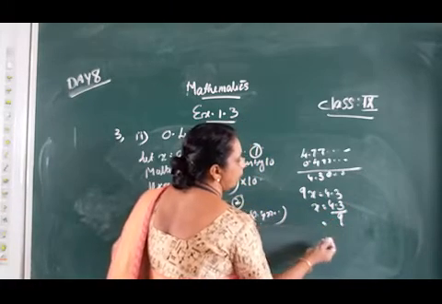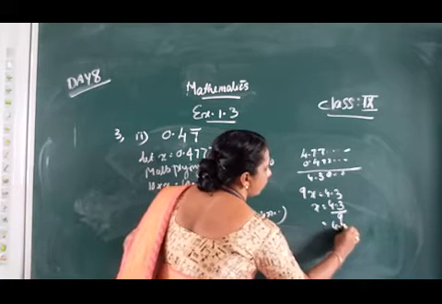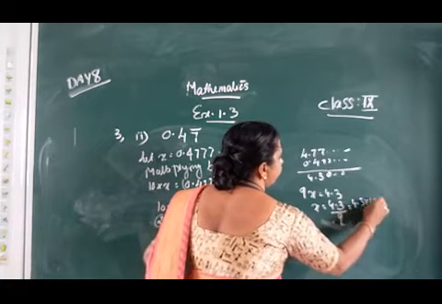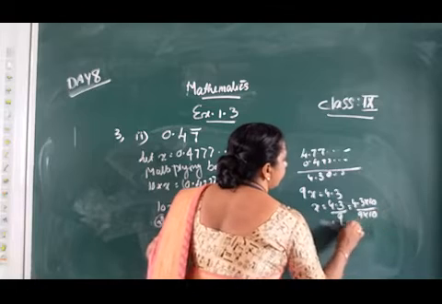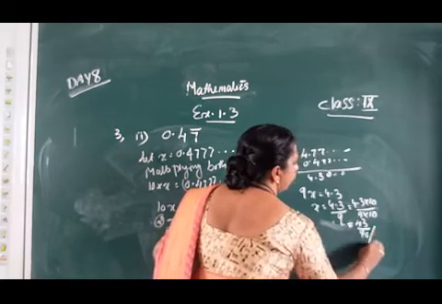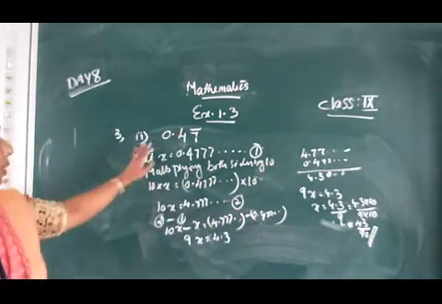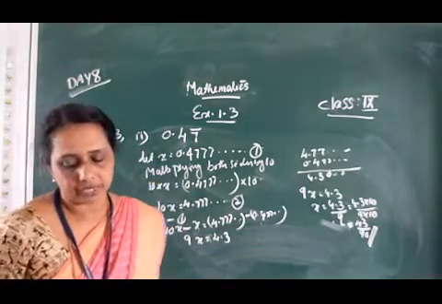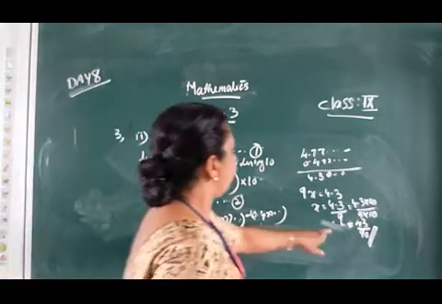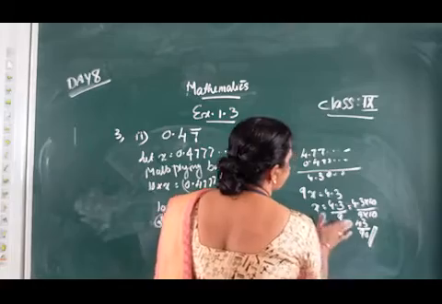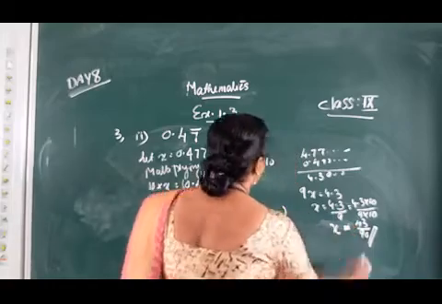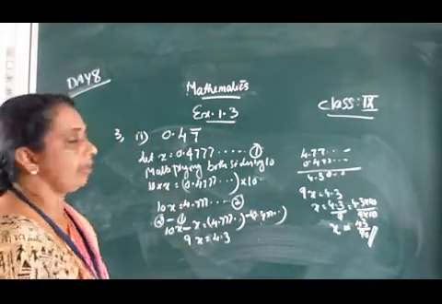To remove the decimal, which is after one digit, we multiply the numerator and denominator by 10. So 4.3 into 10 by 9 into 10. The numerator becomes 43, so we get 43 by 90. This way we can convert the given non-terminating recurring decimal into a rational number, that is, x is equal to 43 by 90. This is the rational form of the given decimal expansion 0.47 bar.